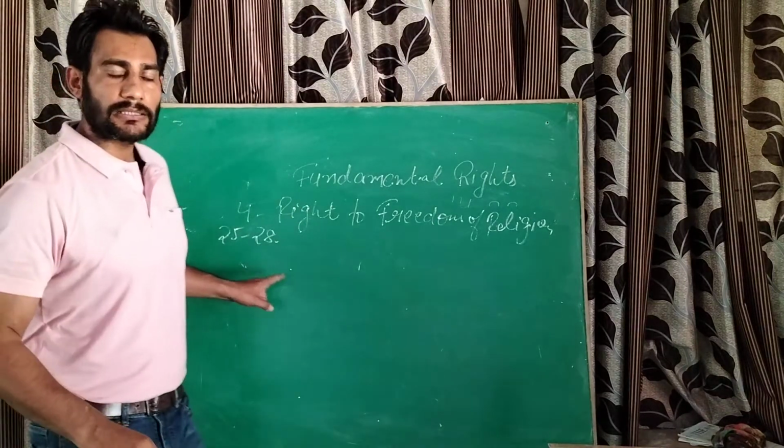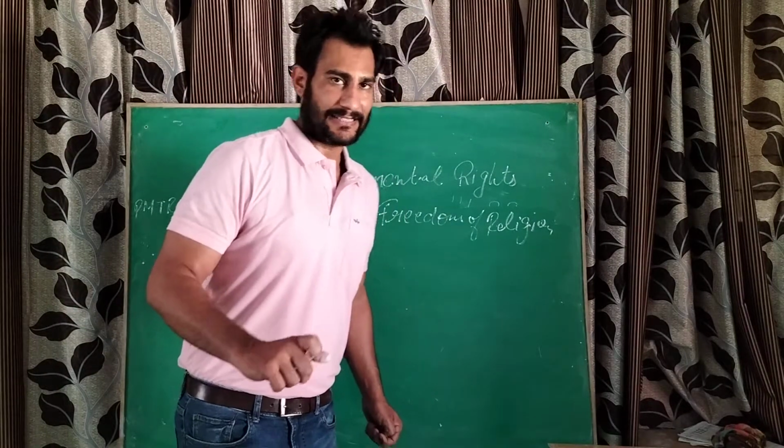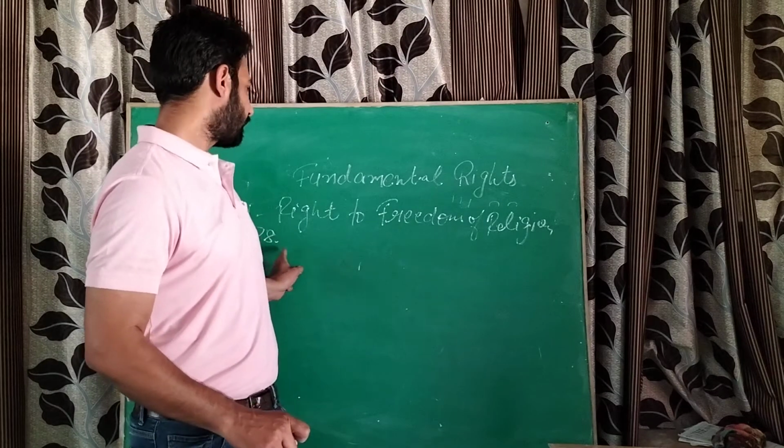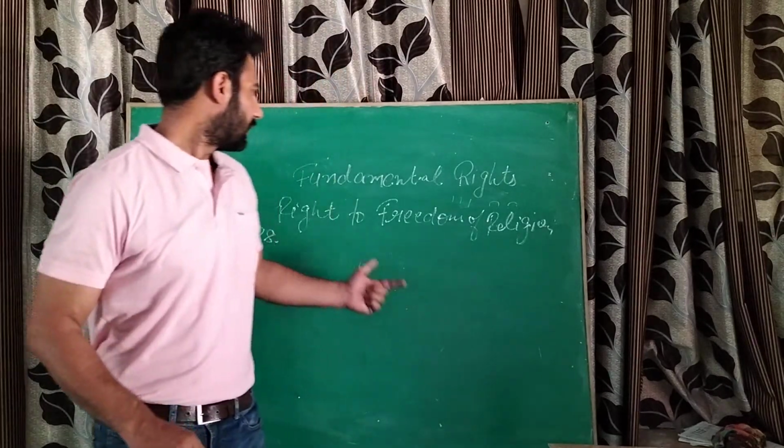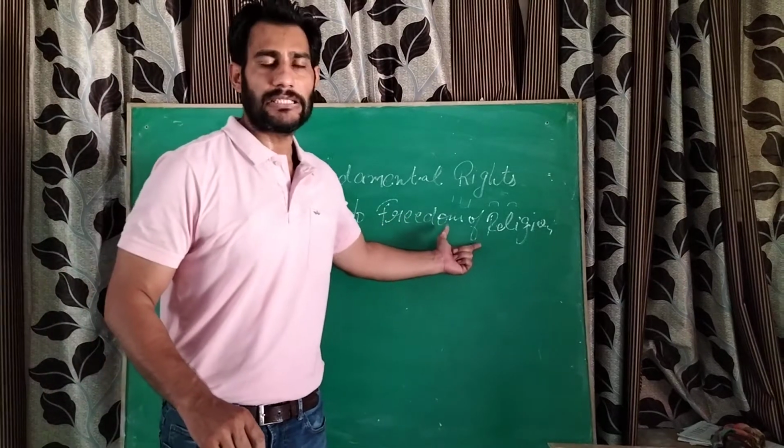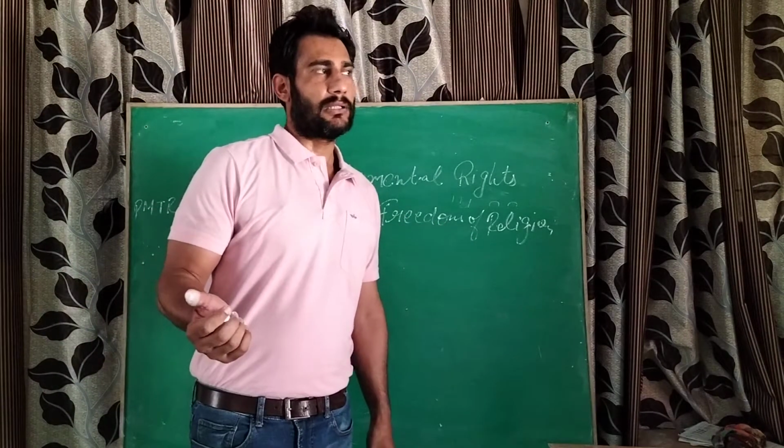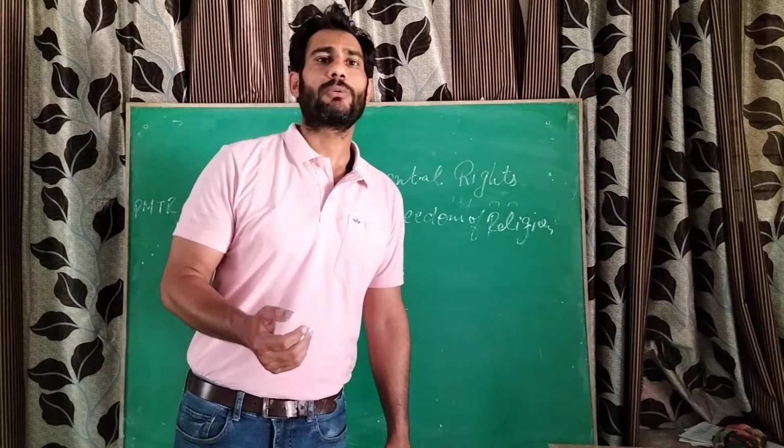Articles 23 and 24 deal with the right against exploitation, and we have Articles 25 to 28 under the right to freedom of religion. I told you in the previous class that India is a secular country.